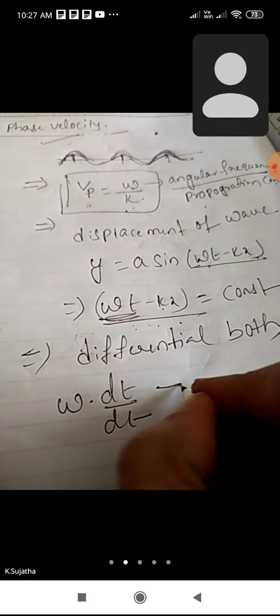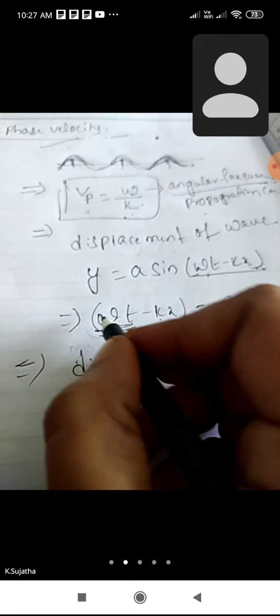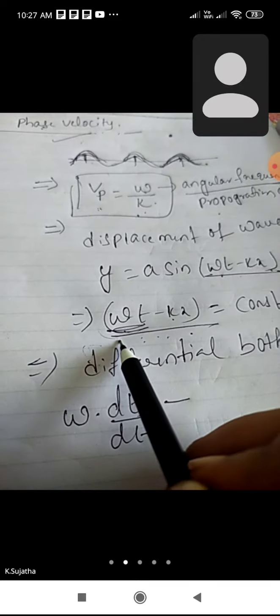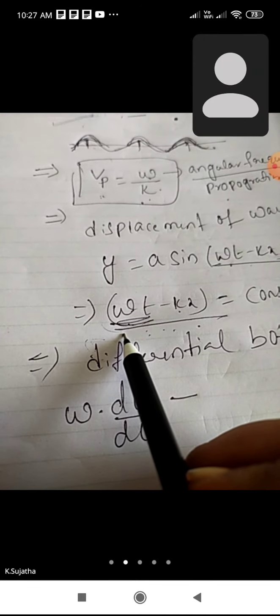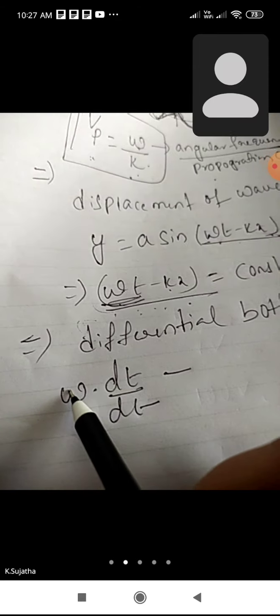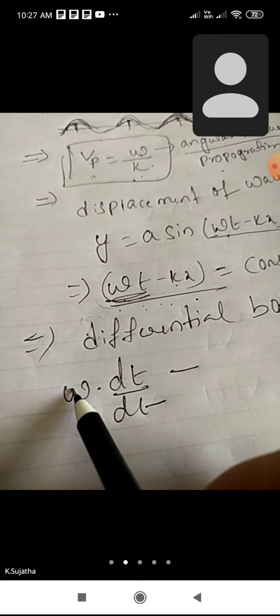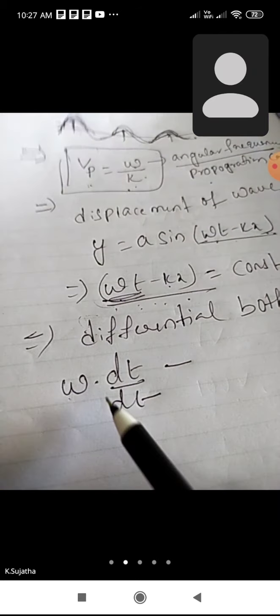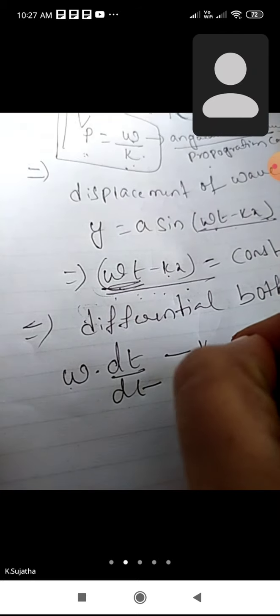Okay, minus omega t. Omega is nothing but angular frequency for the phase velocity. It moves with uniform amplitude, so this value is constant, that's why I kept omega aside as a constant, times dt by dt. Next term, k is nothing but the propagation constant, it is also constant.